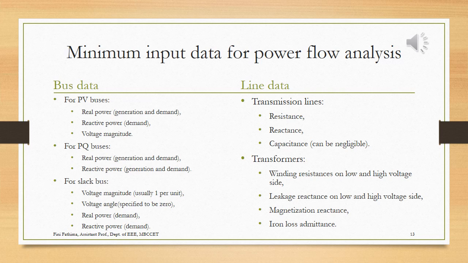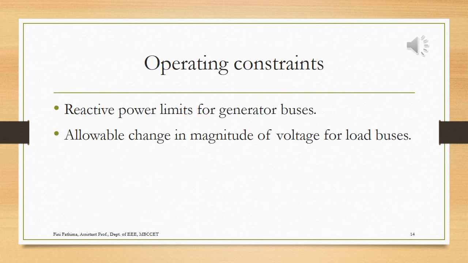Next we have to give the data regarding the transformers: what is the winding resistance of the low voltage side and the high voltage side, is there any leakage reactance, what is the magnetization reactance, is there any admittance. All those things we have to feed to our system. And the last thing we need is the generator data. So the last thing we need is the different constraints.